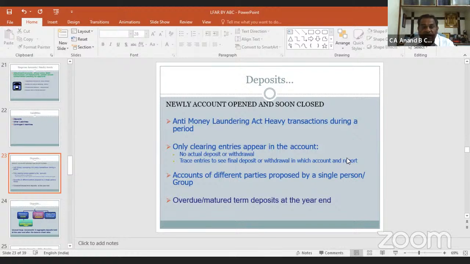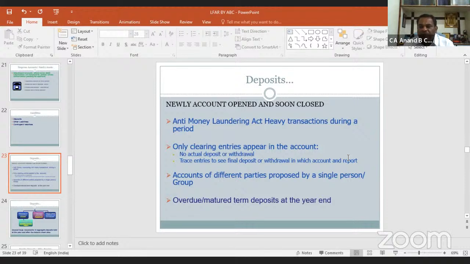Okay. Anti-Money Laundering Act: heavy transactions during a period, where only clearing entries appear in the account. No actual deposits or withdrawals are there, only clearing and withdrawing of the checks. Check the entries to see the final deposit or withdrawal in which account and report it in the proper place in the LFR.